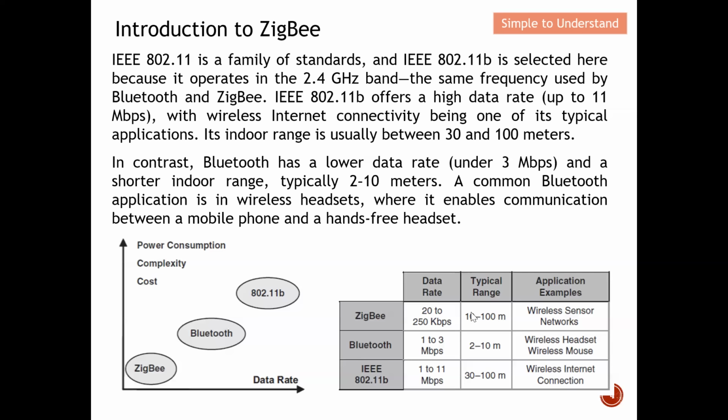Okay, so basically you can see the feature here. Let me just go through this 802.11b Wi-Fi standard. You can see that it has the largest data rate and the range, up to 100 meters, can be compared with ZigBee. But I guess at that time, the range for this 802.11b is about maybe 50, maybe up to 80 meters. Seldom does it reach 100 meters. Okay, so I will go through ZigBee on my next slides.